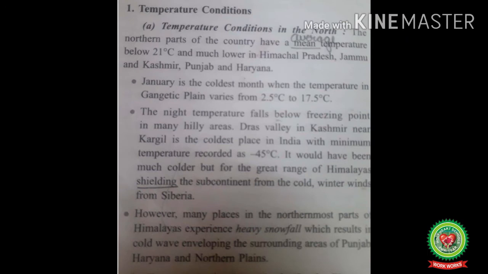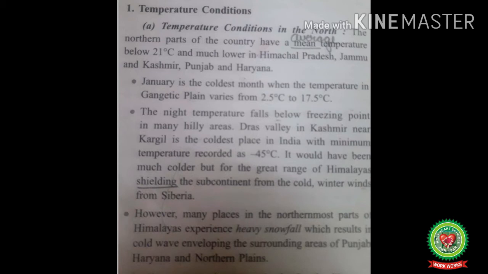So now let's start with its reading. Temperature conditions in the north. The northern part of the country has a mean average temperature of below 21 degrees Celsius, and much lower in Himachal Pradesh, Jammu and Kashmir, Punjab and Haryana. This is because of their distance from the sea. January is the coldest month when the temperature in the Gangetic Plains, meaning the area of Uttar Pradesh, Bihar, West Bengal, varies from 2.5 degrees Celsius to 17.5 degrees Celsius.